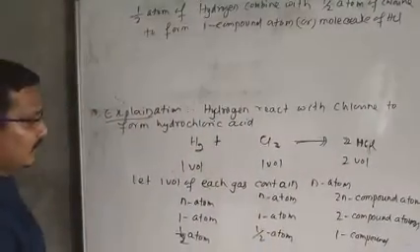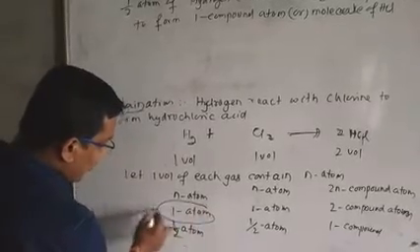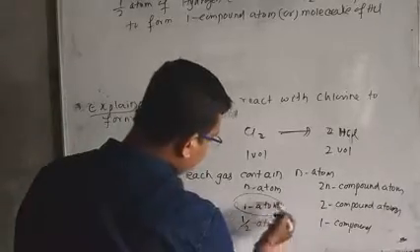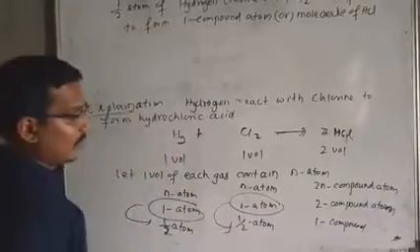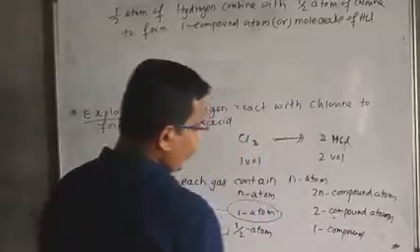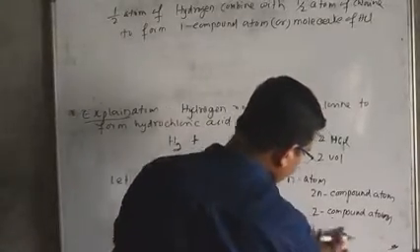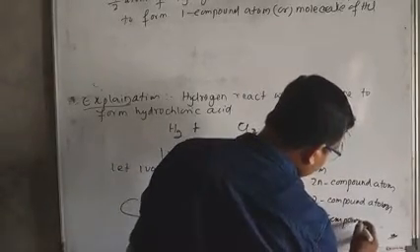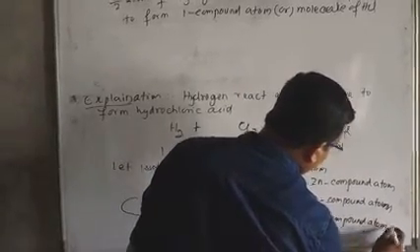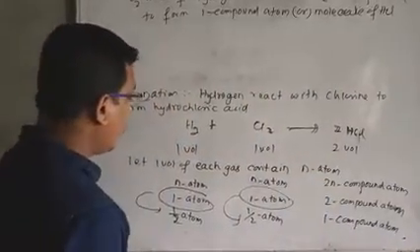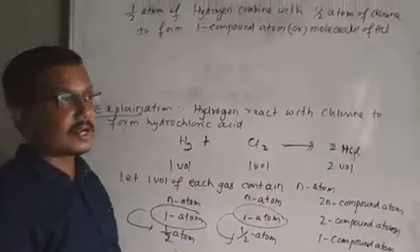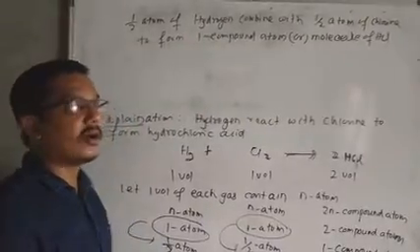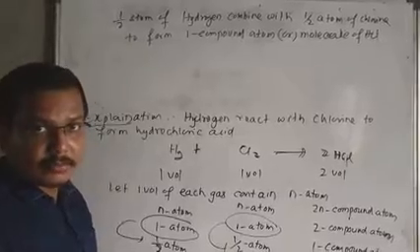Remember, here the atom is broken down and gives a half atom. Here also the atom is broken down and gives a half atom. No doubt, it is the molecule. When you divide this molecule, this is the two compound atoms, it gives one compound atom. It gives one compound atom. But we know that according to Dalton's atomic theory, we cannot break down the atom.